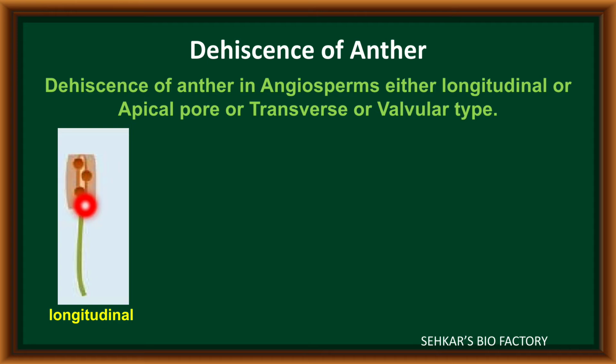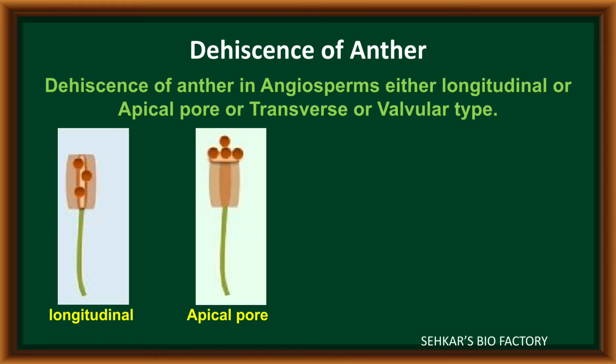In the structure of anther, the anther wall will break down longitudinally to release the pollen grains. Now it is called longitudinal dehiscence. In a few plants, at the tip of the anther, a minute pore is developed. From this pore, pollen grains are released to the outside. Such type of dehiscence is called apical porous dehiscence.